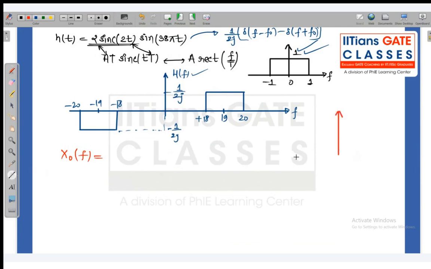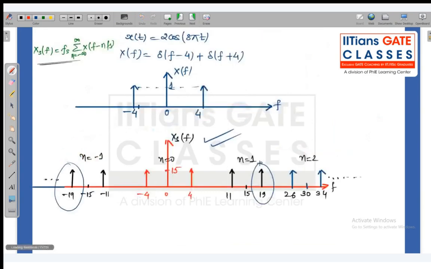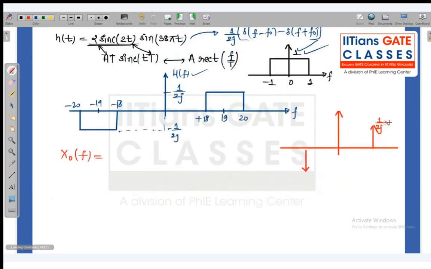Let me draw it separately here. Only 19 hertz signal will be passed. So it is only these two terms. And because this is having the amplitude 1 upon 2j, and this 19 is having the amplitude 15, we will get 15 into 1 upon 2j. Here we will get 15 into minus 1 upon 2j.